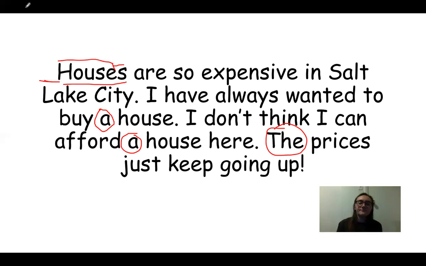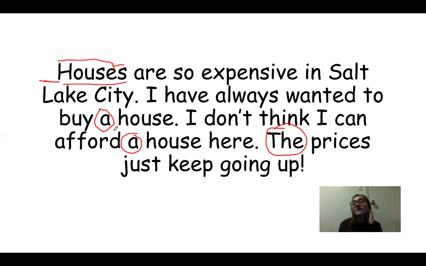Now, in this sentence, I have always wanted to buy a house. Now, why do we use a house instead of the house? Well, the reason is I'm not thinking of just a specific house, right? If I said the house, that would mean that the person I'm talking to knows which house I'm talking about.